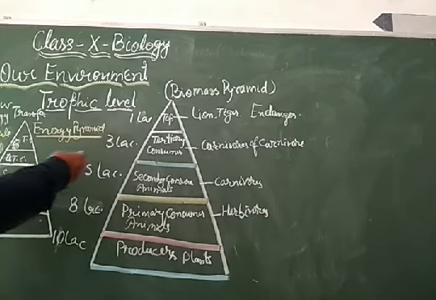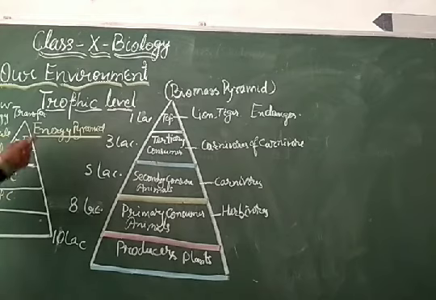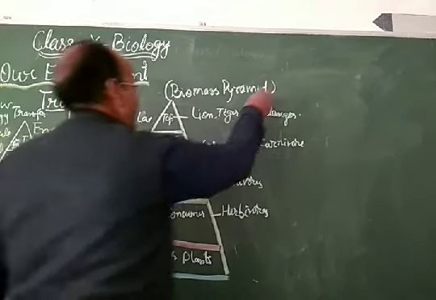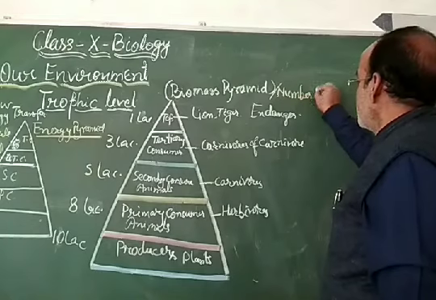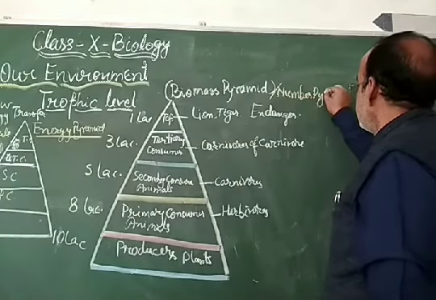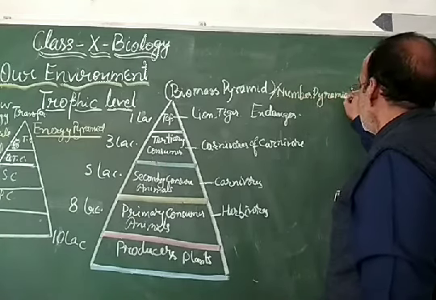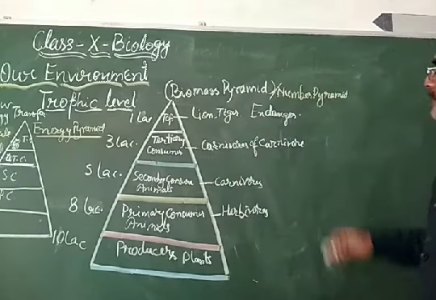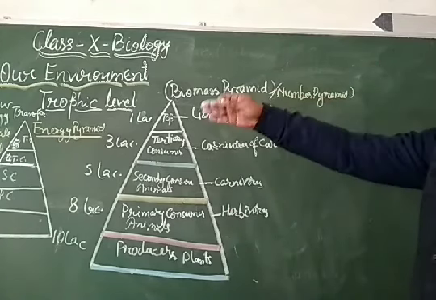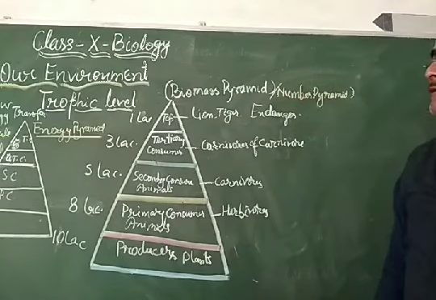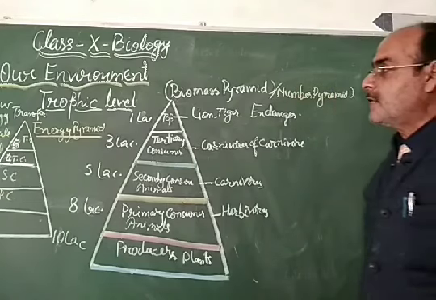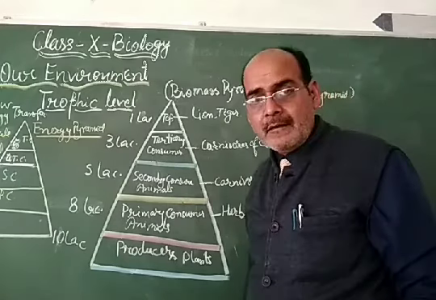Compare the biomass pyramid and number pyramid with the energy pyramid, which is controlled and designed by the 10% law of energy transfer.